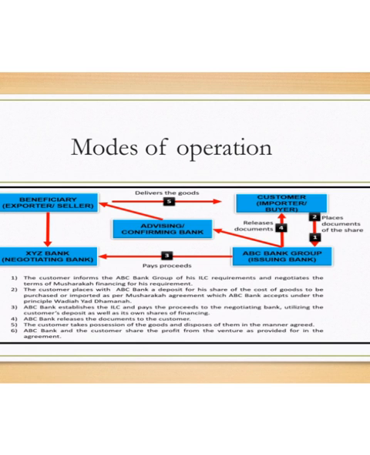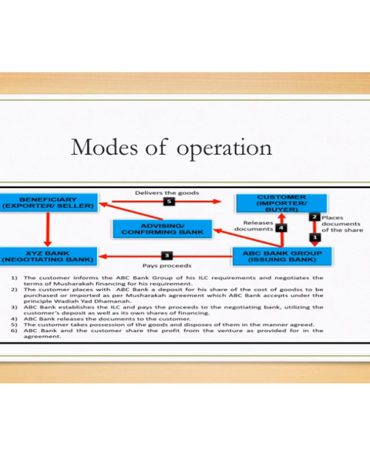The modes of operation of musyarakah are: the customer informs the ABC Bank Group of his ILC requirements and negotiates the terms of musyarakah financing for his requirement. The customer places with ABC Bank a deposit for his share of the cost of goods to be purchased or imported as per the musyarakah agreement, which ABC Bank accepts under the principle wadiah yadamanah.